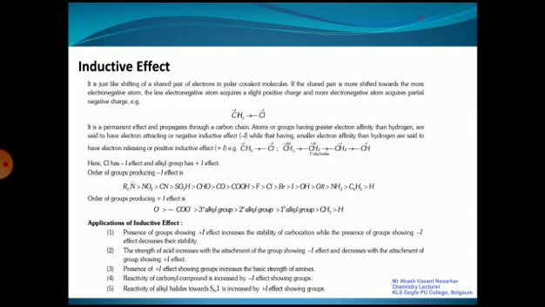Okay, so this effect is very important and it gives the information about the stability of carbocation, even the stability of carbanion, acidic character of acid, basic character of base, even the reactivity of carbonyl compound and the reactivity of alkyl halide in SN1. So these are the applications of inductive effect.